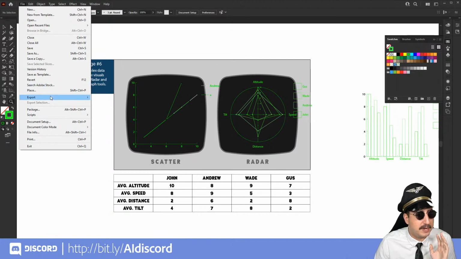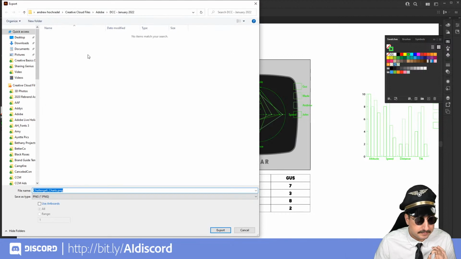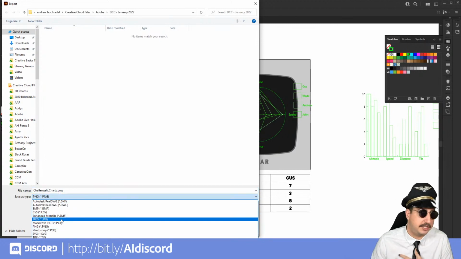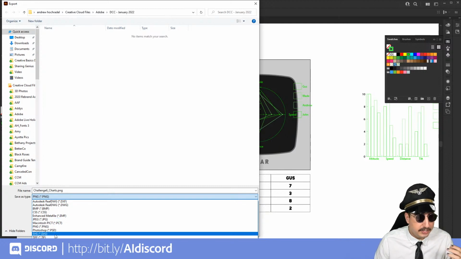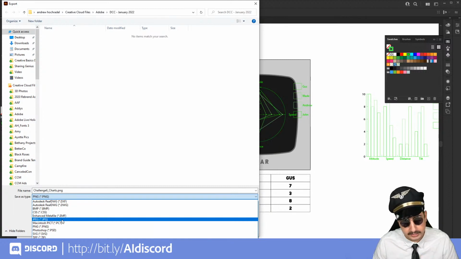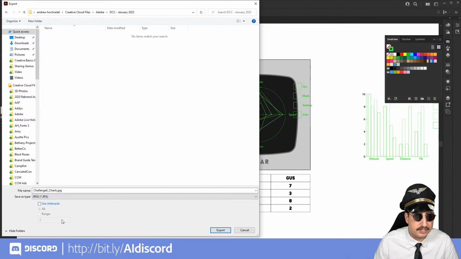We are going to go to Export. And from there, we are going to do Export As. And this will allow us to export something as. There are a couple options that you may want to choose here. We could do a JPEG, which is just a regular image. We could do a PNG. PNG stands for Portable Network Graphic, a little higher quality, won't deteriorate over transitions or anything. So now we're just going to do a JPEG because we just need a lower amount. And we actually want to make sure that the Use Artboards is checked.